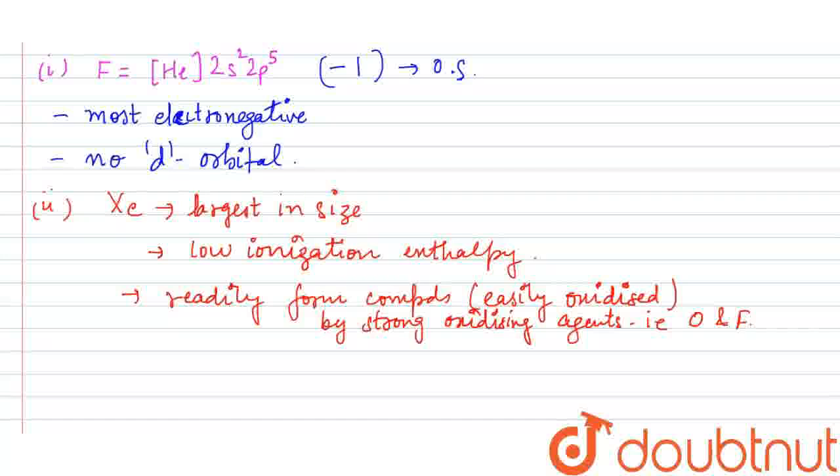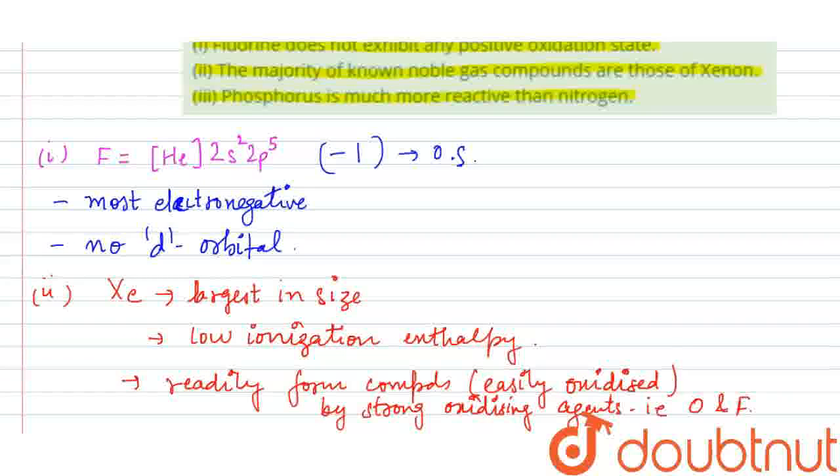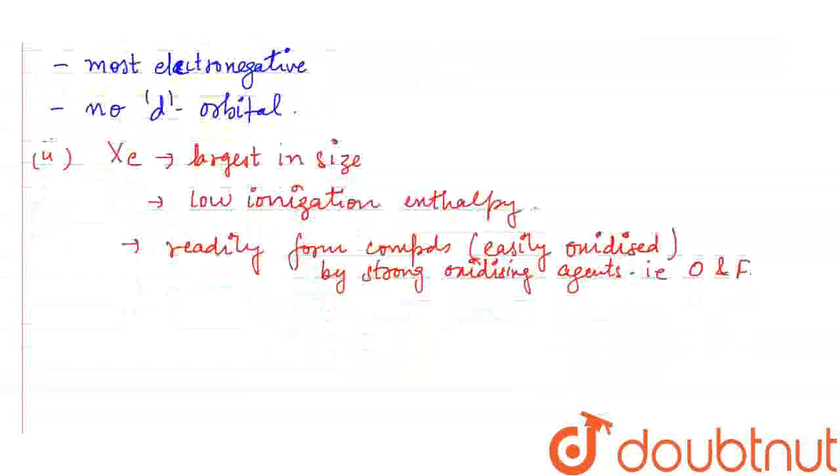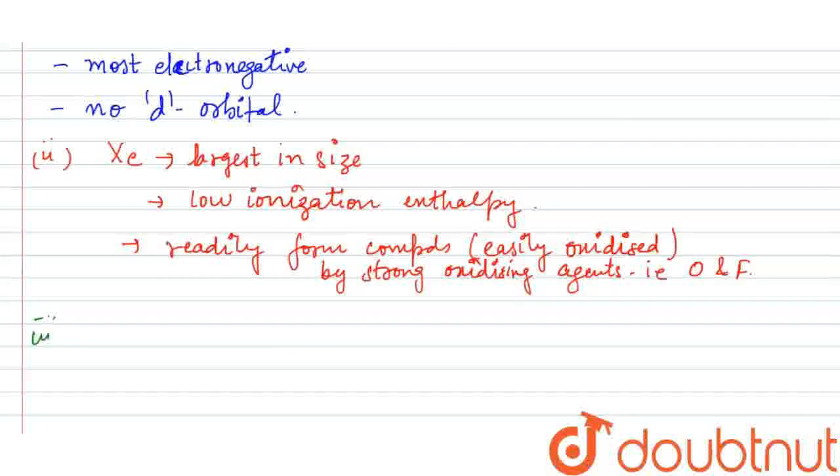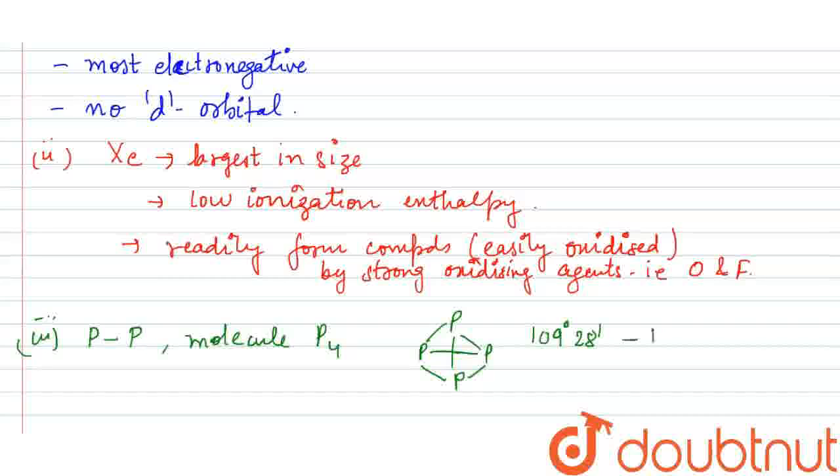The third part is that phosphorus is much more reactive than nitrogen. So why is phosphorus much more reactive than nitrogen? Because phosphorus has a single bond. Also, the phosphorus molecule exists as a P4 molecule, right? The P4 structure is tetrahedral, but the ideal tetrahedral angle is 109 degrees 28 minutes, right?